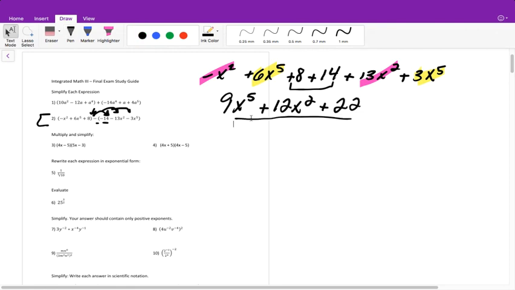Do not multiply these. Right? If you look here, this says multiply and simplify. This one just says simplify. And there's nothing in between them, which is how we know that we need to multiply.